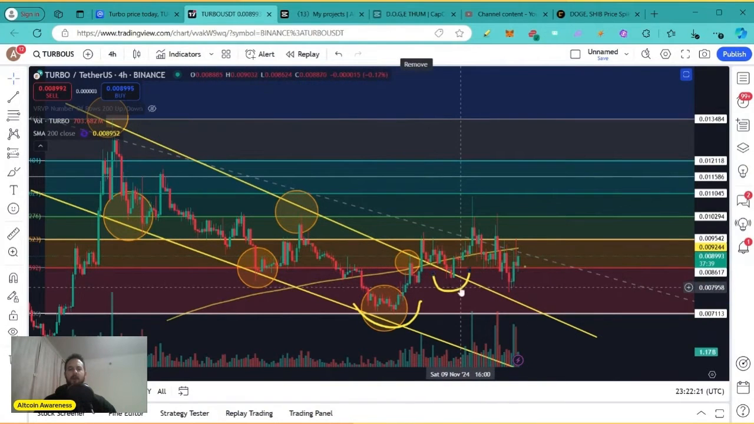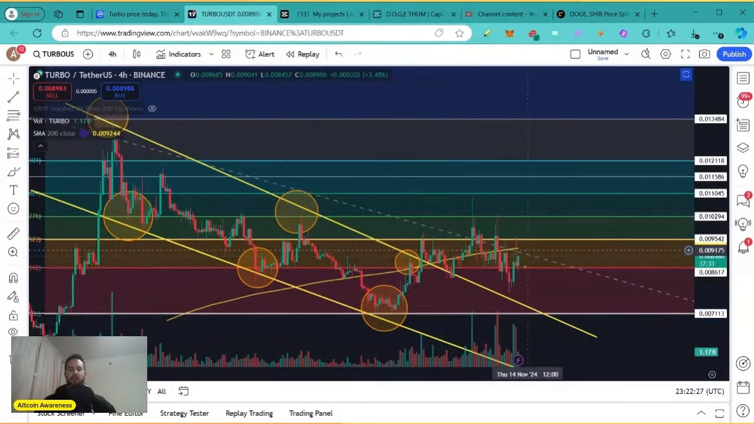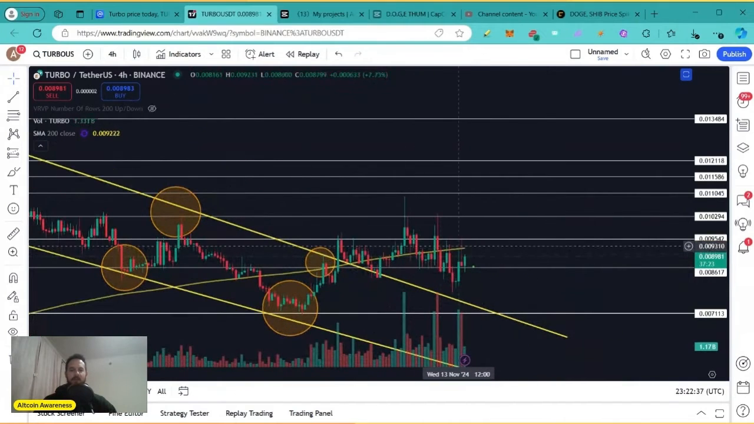Now, another thing that I want to point out is the 200 simple moving average. Let me delete this Fibonacci tool so you can see it better. You see this yellow line here? This is the 200 simple moving average. When the price action is below this, things are a little bit bearish. And when the price action moves above it, things are more bullish. That's the general rule.